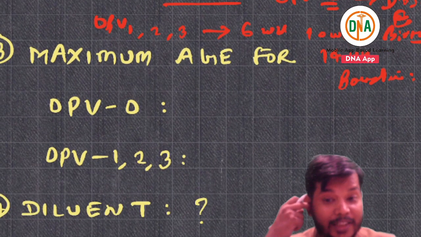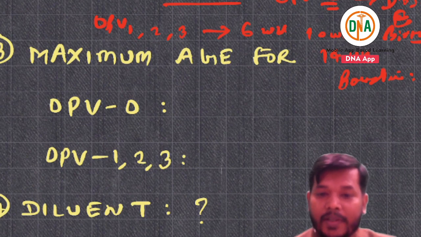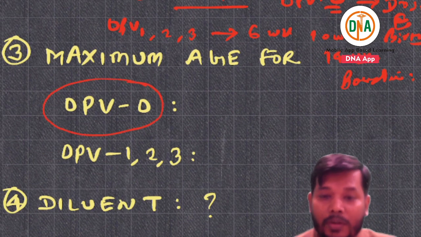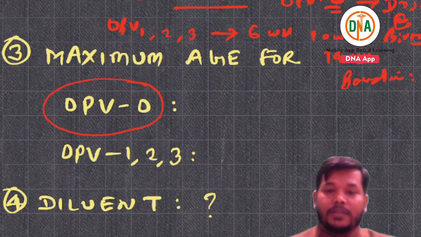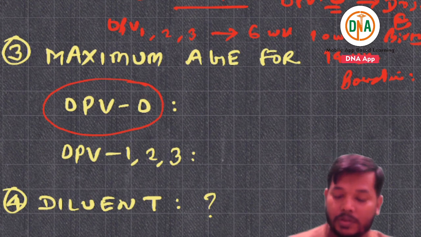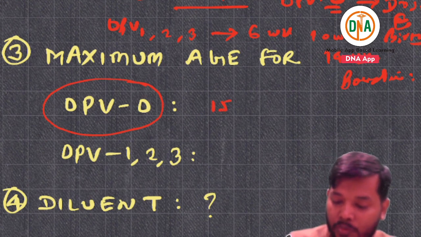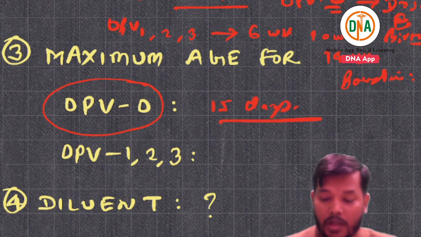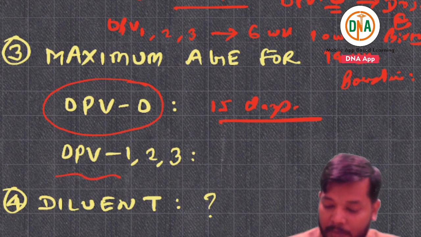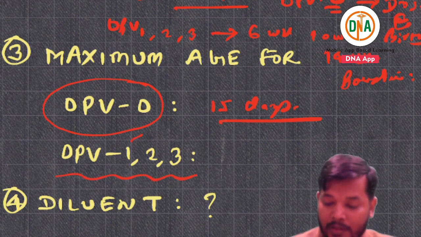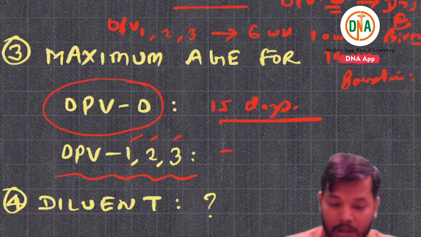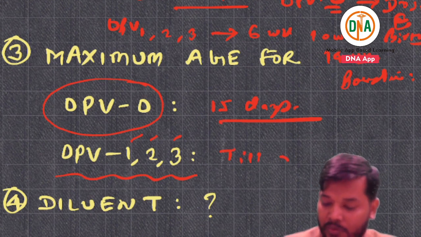Now they will ask you, if some baby has missed the birth dose, that is OPV 0, up till what age are you going to give this dose? You can give this dose up to 15 days after birth. Okay? They will ask you, if some baby has missed OPV 1, 2 or 3, up till what age are you going to give it? You are going to give it till 5 years of age.